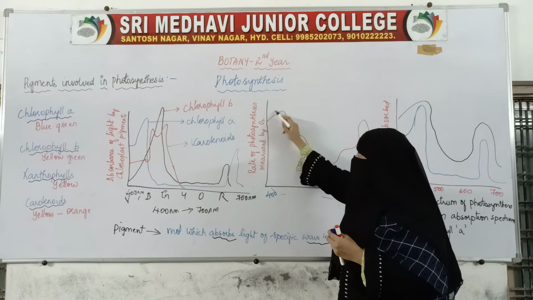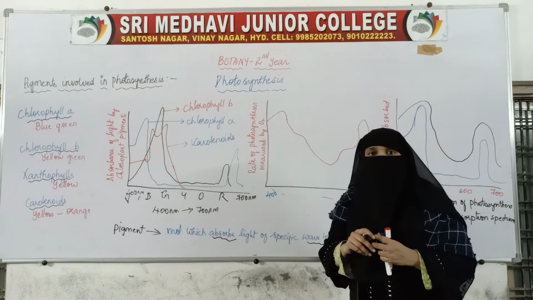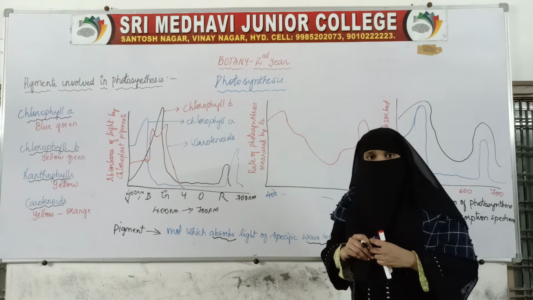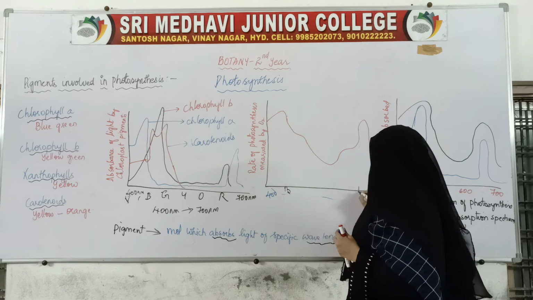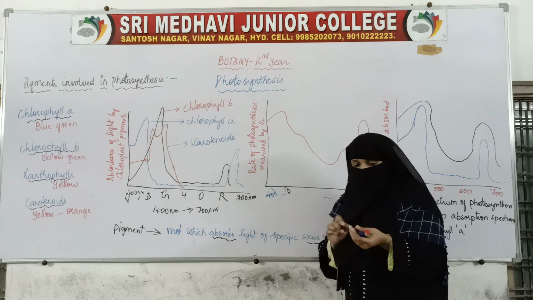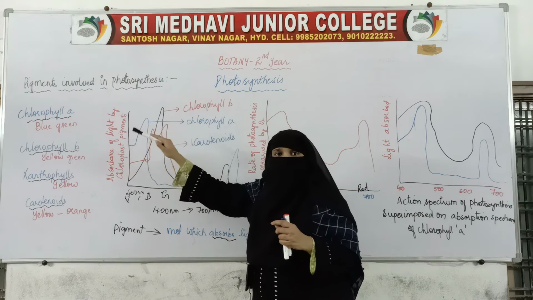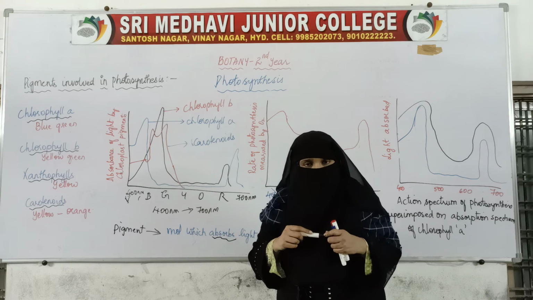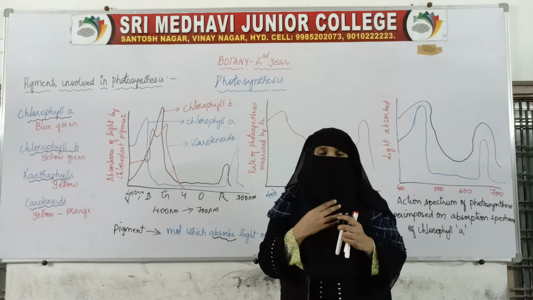So this graph shows the production of oxygen. In which wavelength is oxygen produced more? It is also seen in the blue region and red region, because chlorophyll A and chlorophyll B absorb light of the blue region and red region maximum, and because they absorb maximum light, they perform photosynthesis.